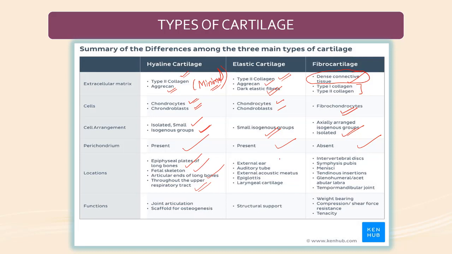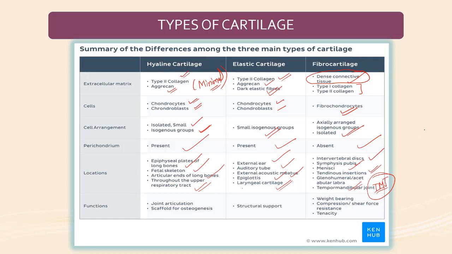Elastic cartilage is in the external ear, epiglottis, auditory tube, external auditory meatus, and laryngeal cartilage of Santorini. Fibrocartilage is in the intervertebral disc, pubic symphysis, menisci, tendinous insertions, glenoid labrum, and temporomandibular joint, TMJ.